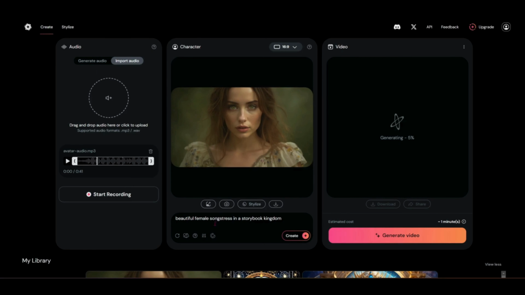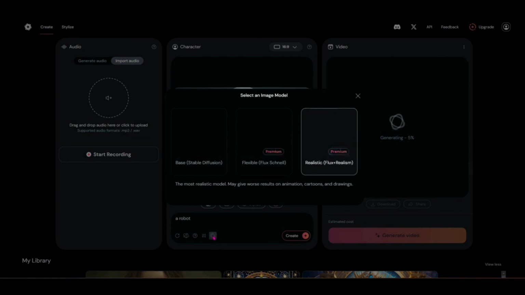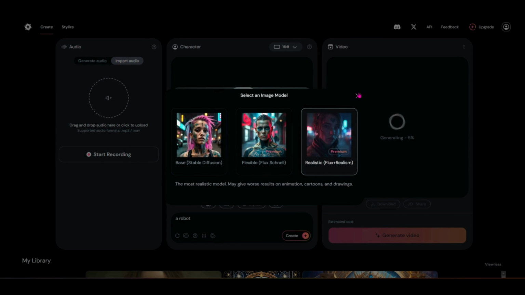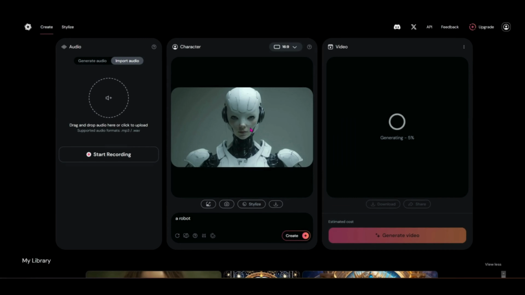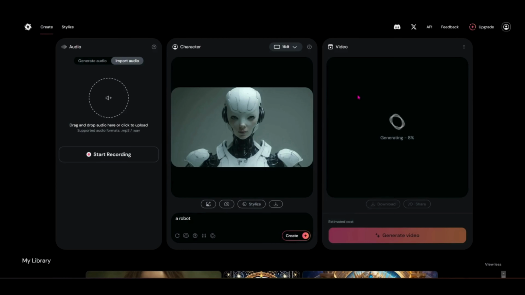But let's make another character here real quick that isn't a person. Let's just do a robot here, and I'm going to get rid of that audio. We'll create that. And you can see that in the realistic Flux realism, that's what we got for our robot. Let's change that though to the base Stable Diffusion, just so that you can see what your option would be if you were just using a free account here.